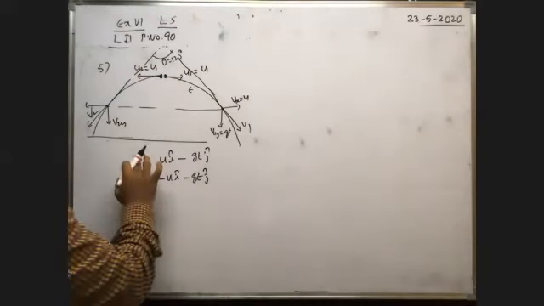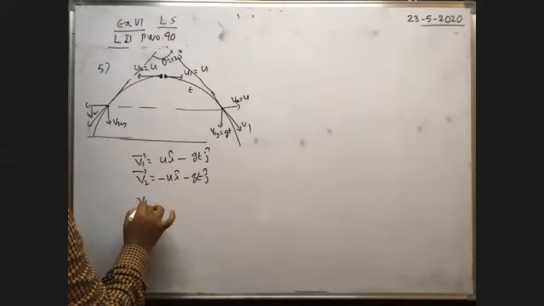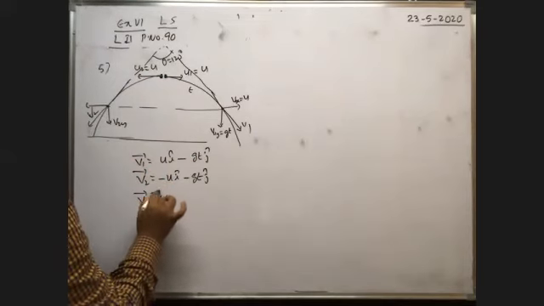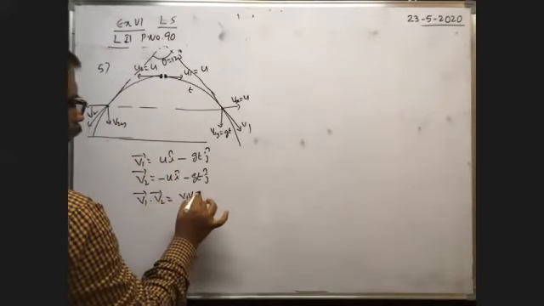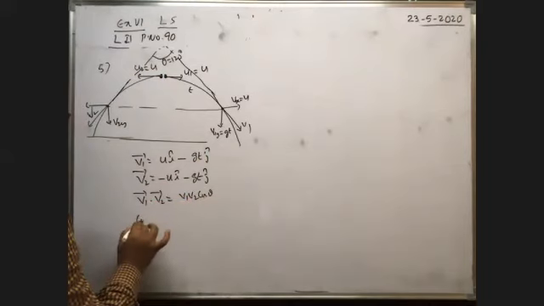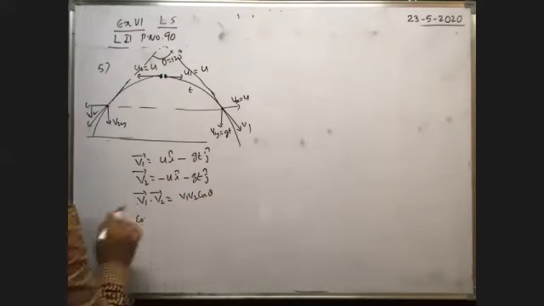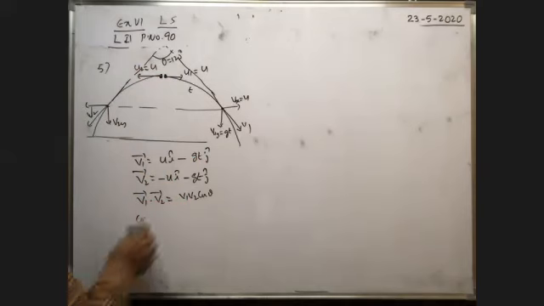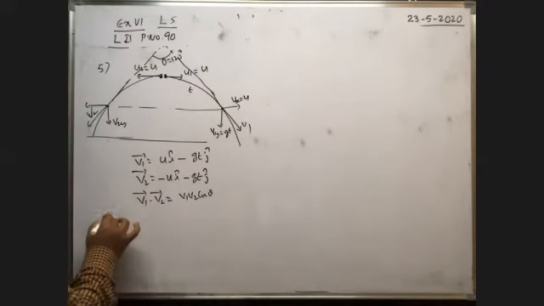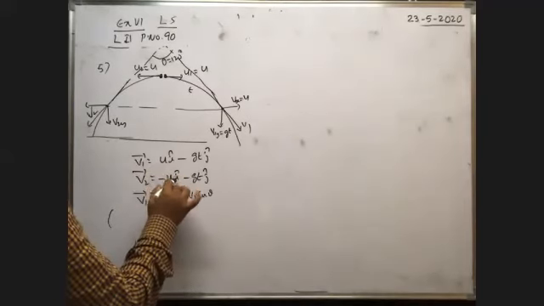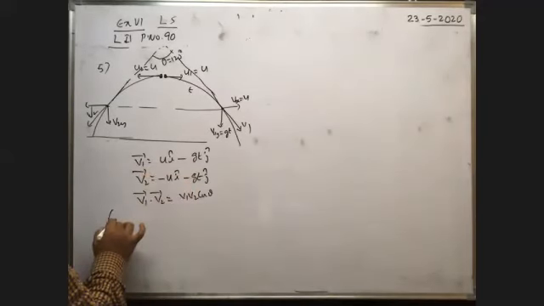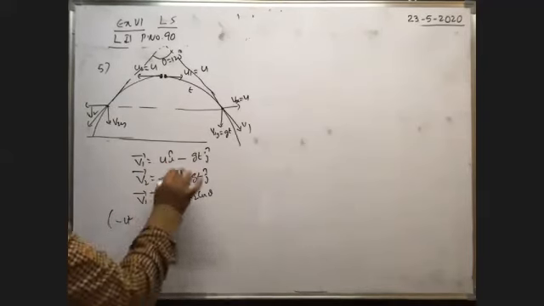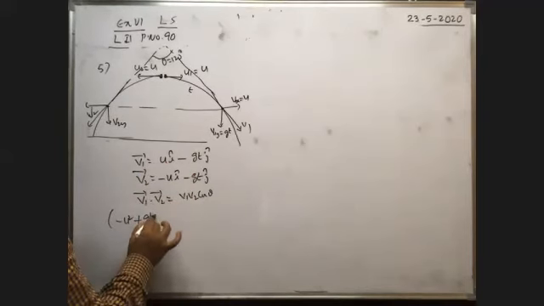To find the angle between the two vectors, we have to do the dot product. v1 bar dot v2 bar is equal to v1 v2 cos theta. From this, cos theta is equal to... you keep it like this only. Now substitute the data. What about v1 bar dot v2 bar? It means the product of the i cap coefficients, u into minus u, that is minus u square, plus the product of the j cap coefficients, plus g square t square. I think you know the dot product.